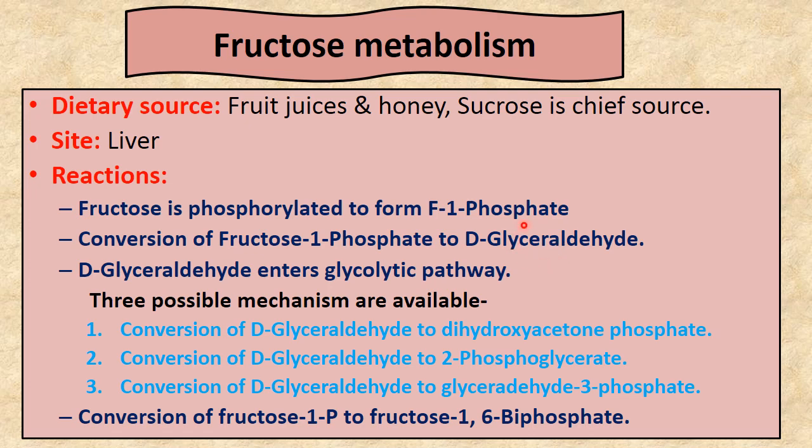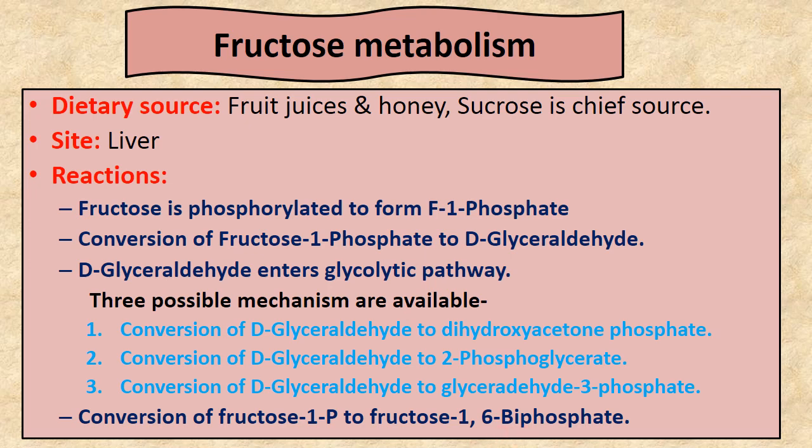possible mechanisms for the glyceraldehyde movement. So one mechanism is that the glyceraldehyde is converted into dihydroxyacetone phosphate. The second is that glyceraldehyde is converted into 2-phosphoglycerate, and the third one is that glyceraldehyde is converted into glyceraldehyde 3-phosphate. So the conversion of fructose 1 phosphate to fructose 1,6 biphosphate. After this, glyceraldehyde is converted into fructose, then the fructose 1 phosphate is converted into fructose 1,6 biphosphate.